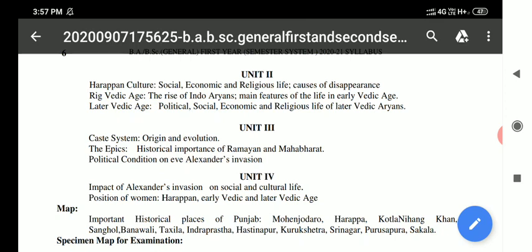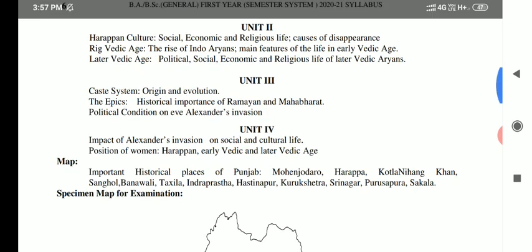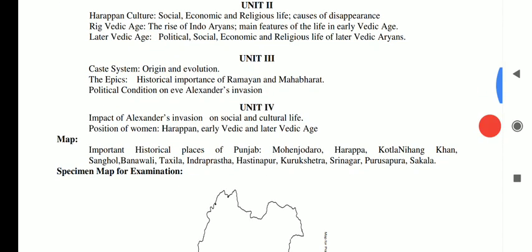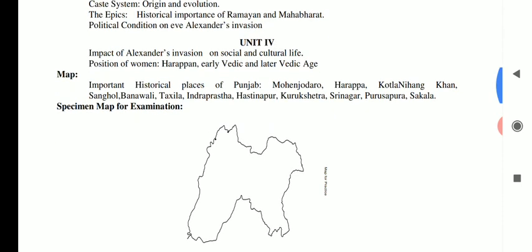The third unit of History and Culture of Punjab is the caste system, its origin and evolution, and the epics, which comprise the Ramayana and Mahabharata. The third topic is the political condition on the eve of Alexander's invasion. Unit 4 comprises the impact of Alexander's invasion on the social and cultural life of the people.